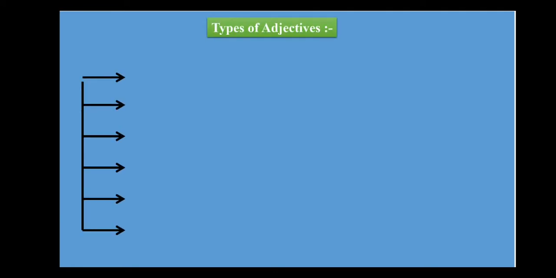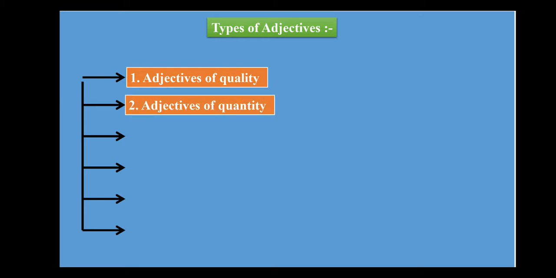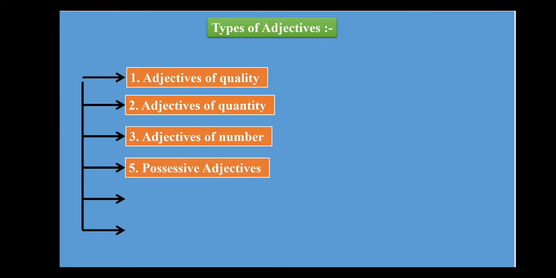So now let us have a look at the types of adjective. The first one is adjective of quality. Second, adjective of quantity. Third, adjectives of number. Fourth, possessive adjective. Fifth, interrogative, and sixth, demonstrative adjectives. So you have to learn all the types and we'll go one by one through each one. Okay, first we'll have a look at the first type, that is my adjective of quality.